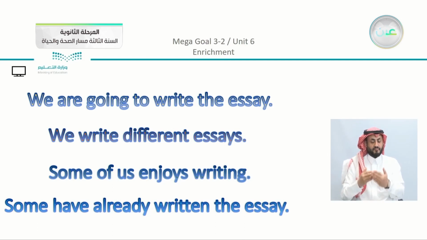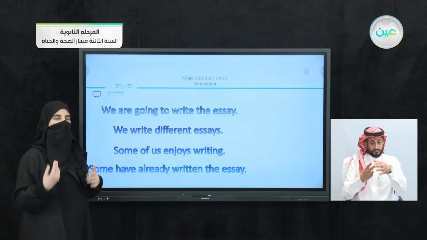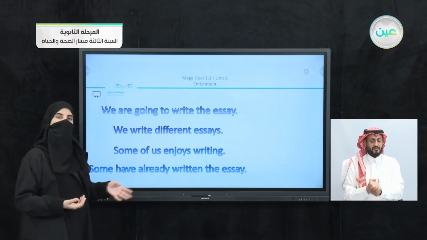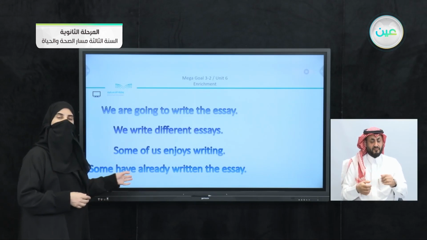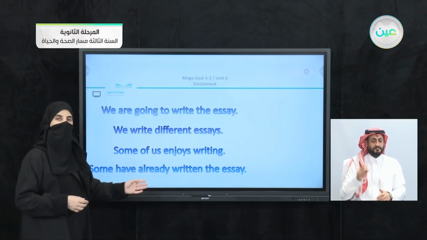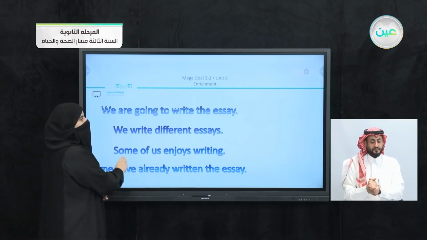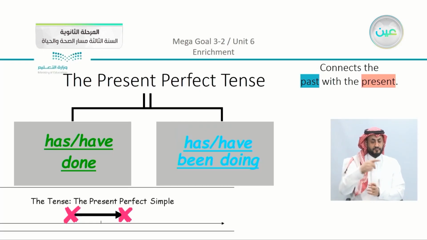And the last sentence here, some have already written the essay. From the first three examples, we can see that we have different structures or forms. And from the last sentence, we have the helping verb or the auxiliary, have already written, which means that we are going to talk about the perfect tense.